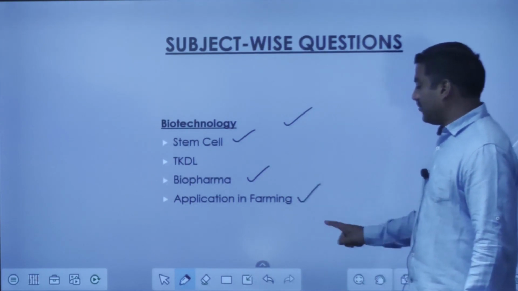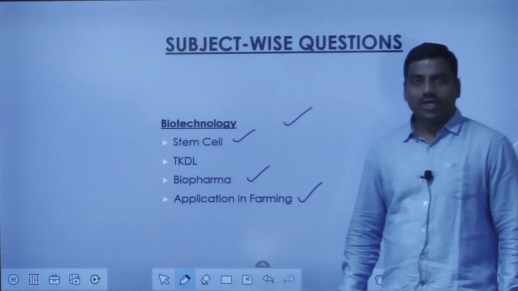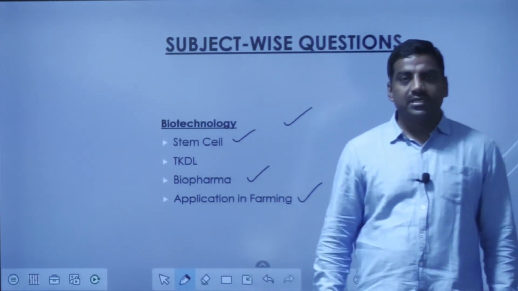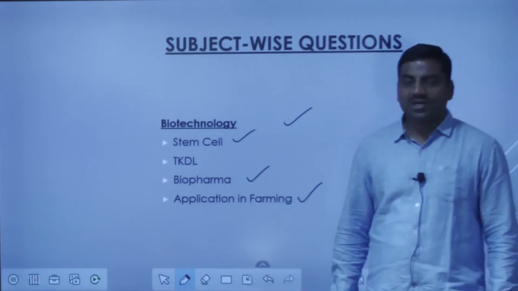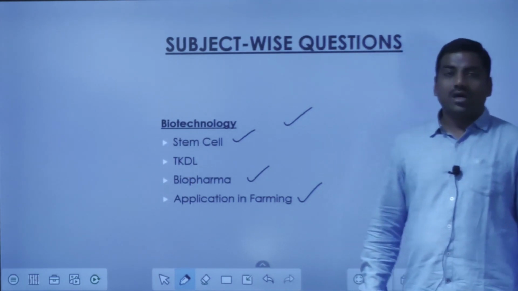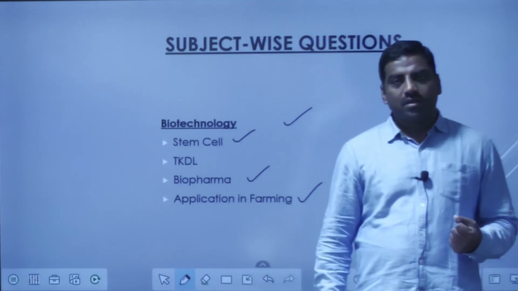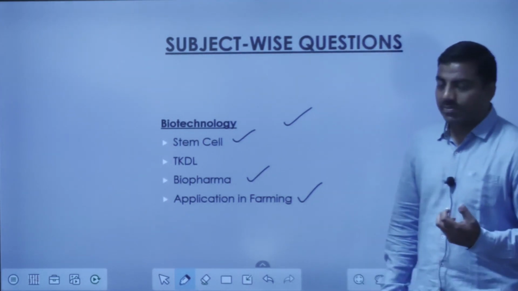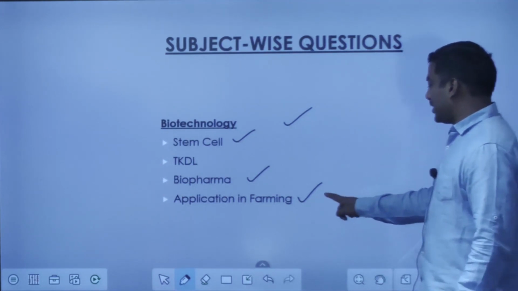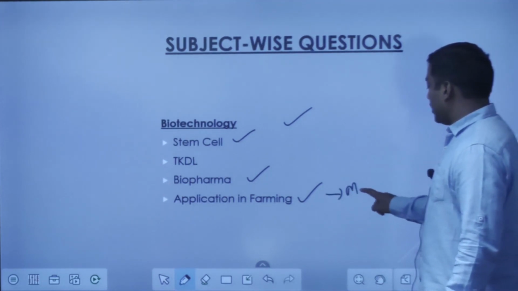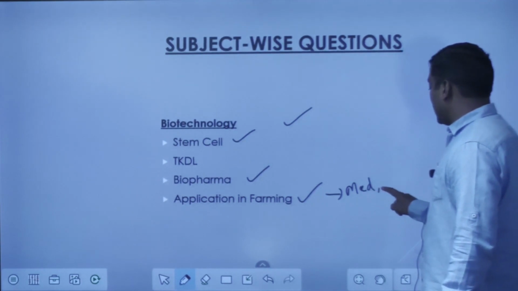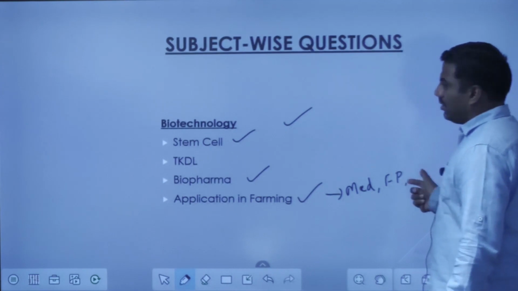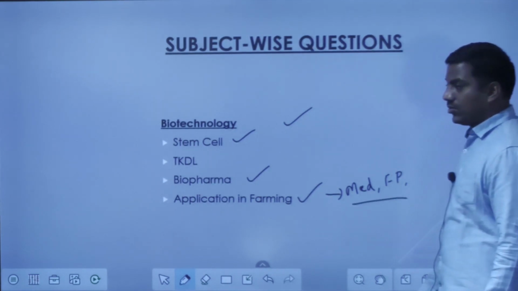Then applications in farming; these have come. Biotechnology as far as the input in agriculture is concerned, in terms of seeds, fertilizers, herbicides, pesticides, or other biological resources that we use as inputs in agriculture. That becomes very important. Along with that, you should also enumerate applications in the field of medicine, in food security or food processing, and other general applications that you have to know.